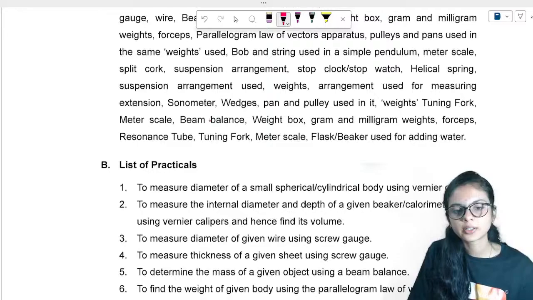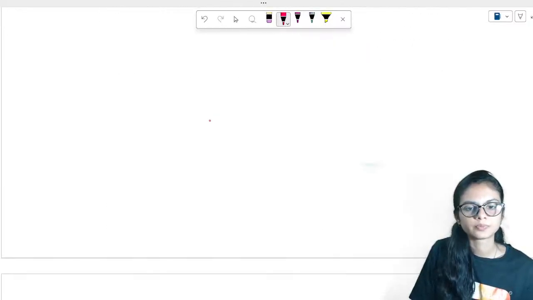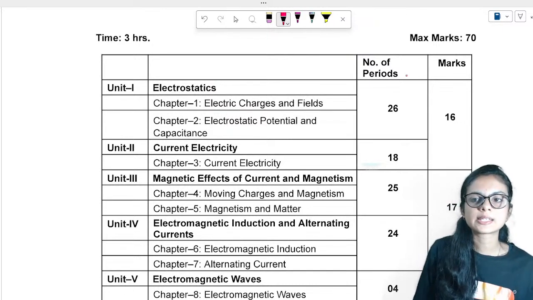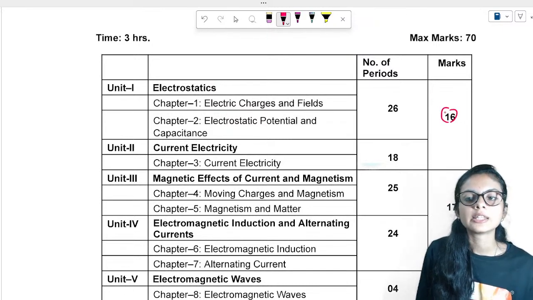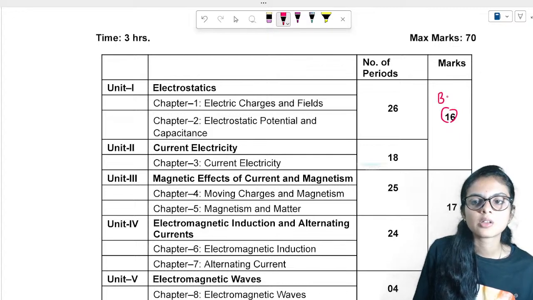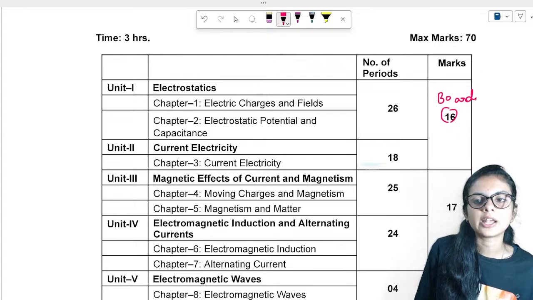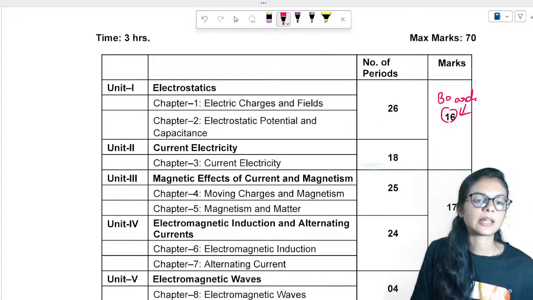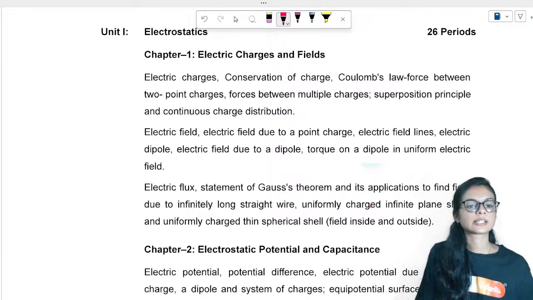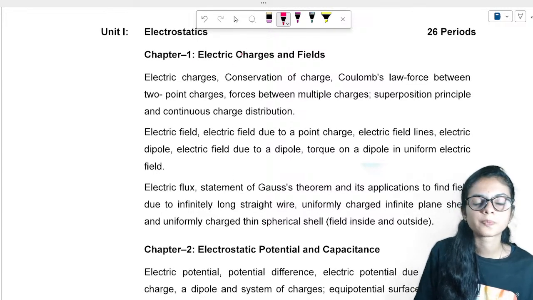Okay, where is 12th? Yes, here it is, and also you can see the marks allocation, right? That will help you to study for your boards, 12th board and all, right? You can check the marks allocation. The syllabus is provided by CBSE itself, so it is an authenticated source.